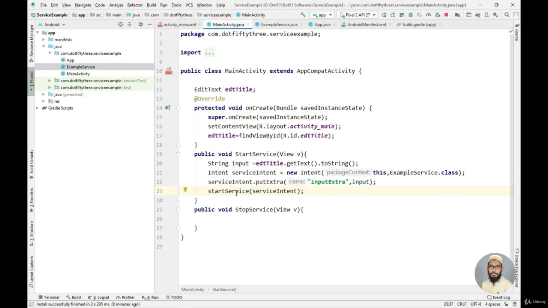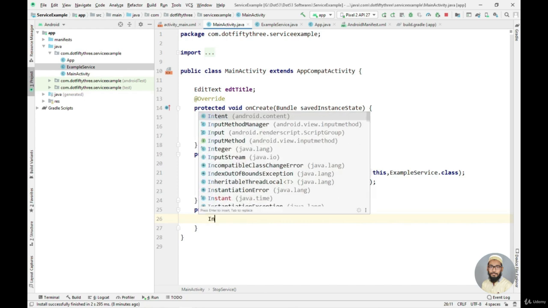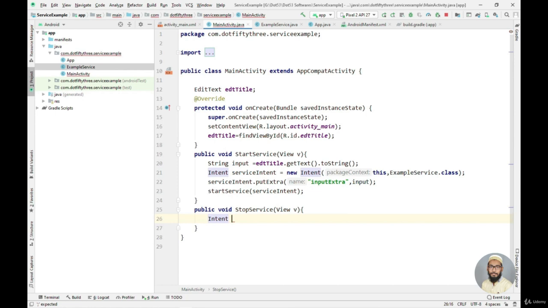So now let's apply our logic inside the stopService method. This method will actually stop the service, so we don't need to do much here. I will simply create an Intent object, and I will say serviceIntent here as well.